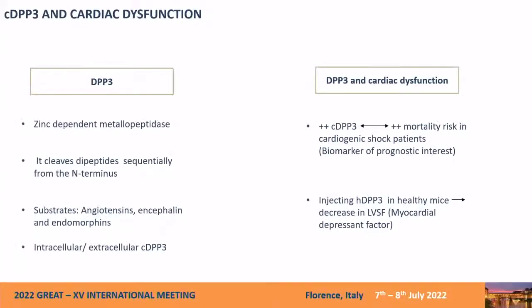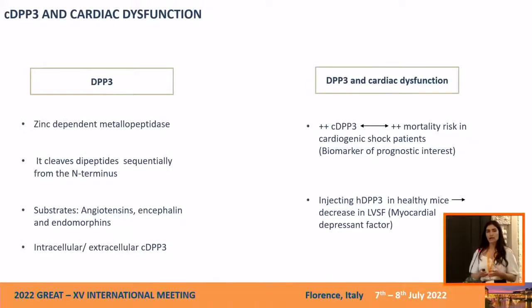So to start with, DPP3 is a metallopeptidase which cleaves dipeptides sequentially from the N-terminus. It has several substrates such as angiotensin, enkephalin, and endomorphin. It is intracellular, mainly cytosolic, but it is also detected extracellularly in body fluids and in the plasma of healthy and sick individuals. Clinical data show that increased levels of circulating DPP3 were associated with increased mortality risk in patients with cardiogenic shock, hemorrhagic shock, and septic shock, showing DPP3 as a biomarker of prognostic interest.